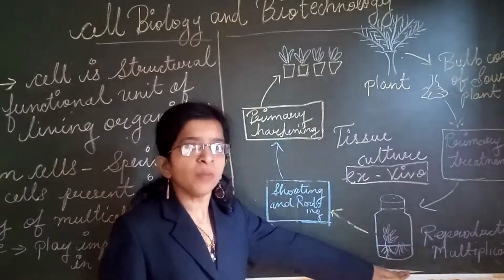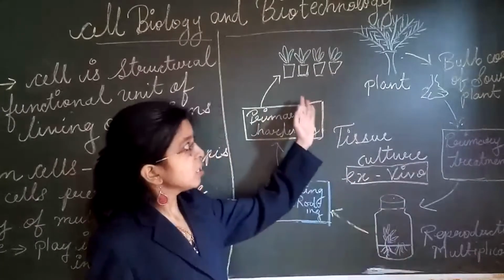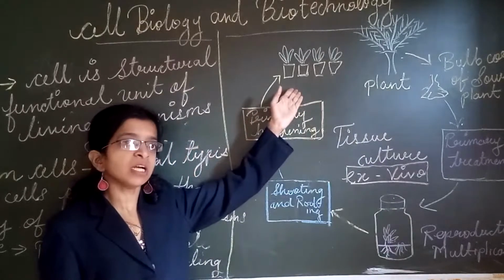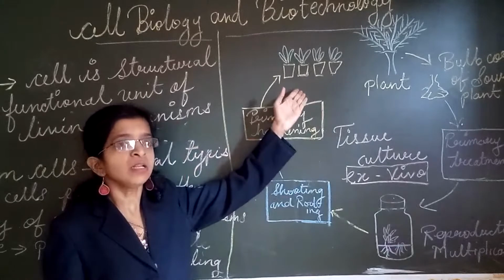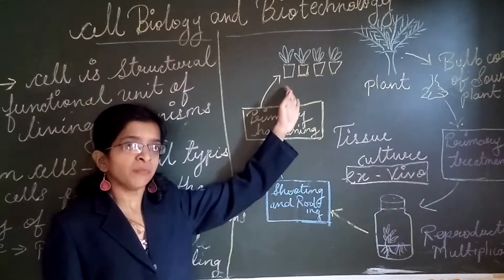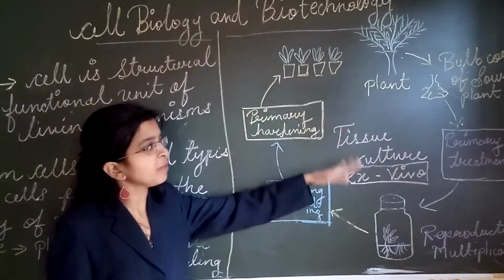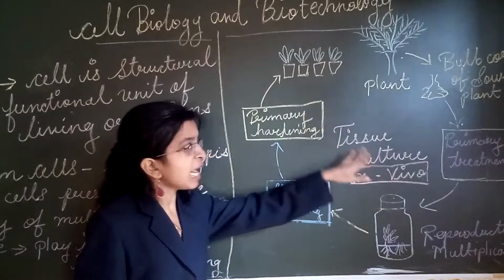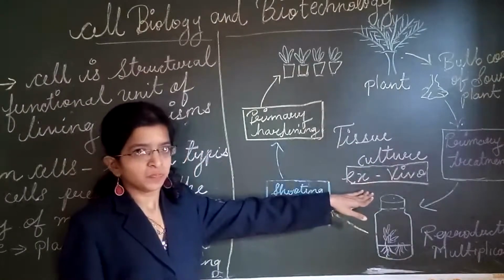Within a small period, we will get a number of plants, and we can cultivate new varieties of plants by the ex vivo method. That is the tissue culture method.